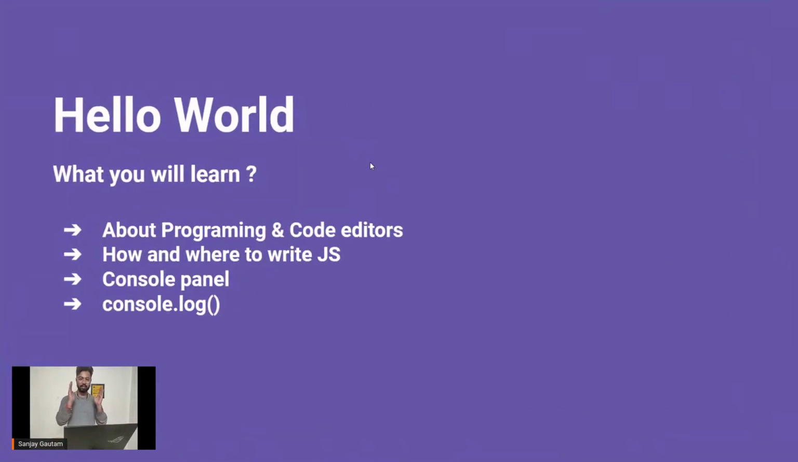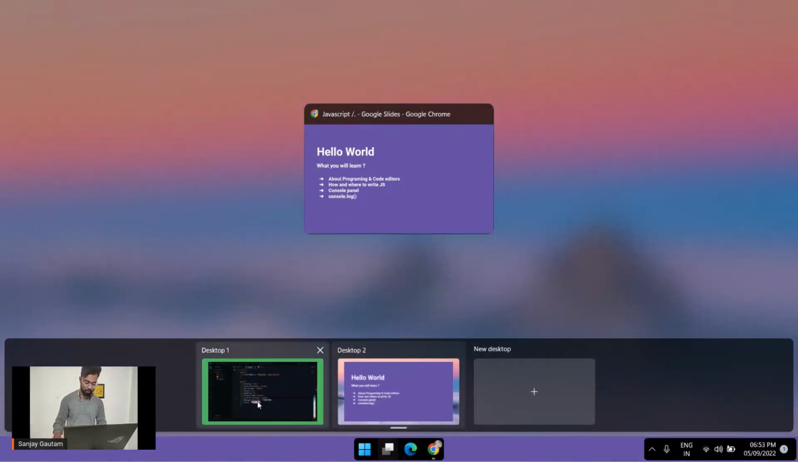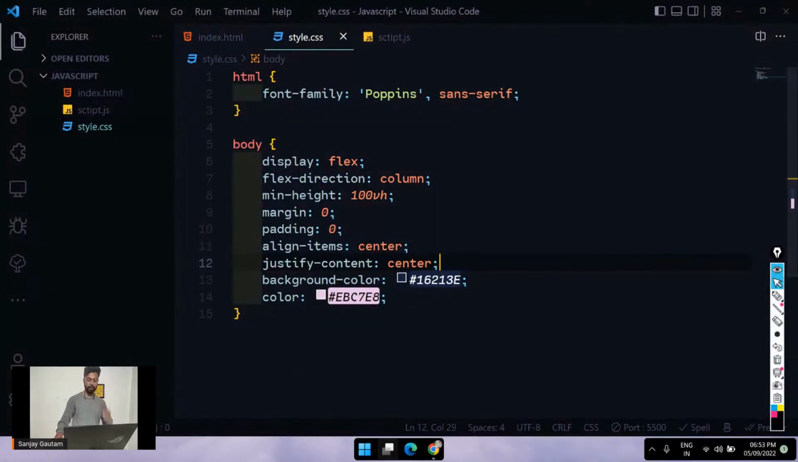And by the way, in this part of the session, you will be learning a little bit more about programming language, and also about the code editor that I'm going to use, and what code editors are. Where to write JavaScript, how to write JavaScript, the console, and how to do console.log. So in this session, we are going to achieve these tasks. Okay, so let me open my code editor now.